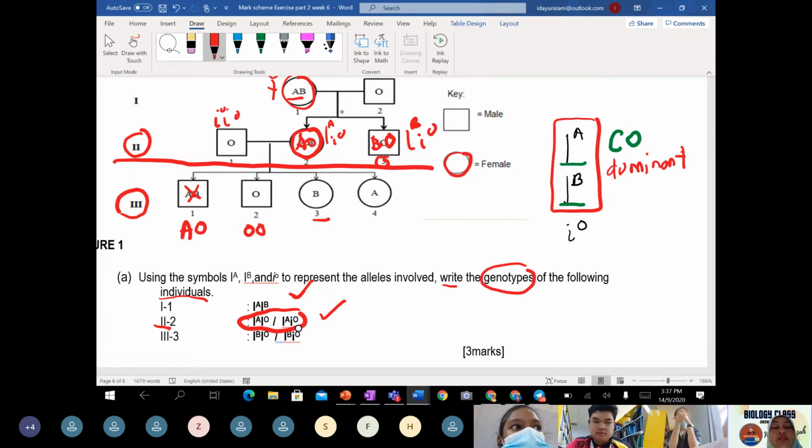There is no AB lah, Aish, because the parent just now is IAIO. It cannot be AB, also it cannot be B. Am I right? Okay. The grandchild only will show A or O. Am I right, class? A or O only. Sorry, there will be no B or there will be no AB.